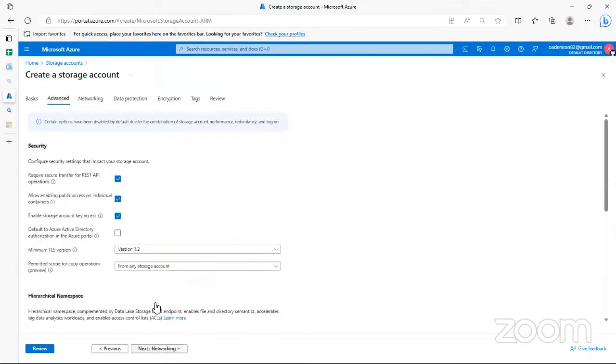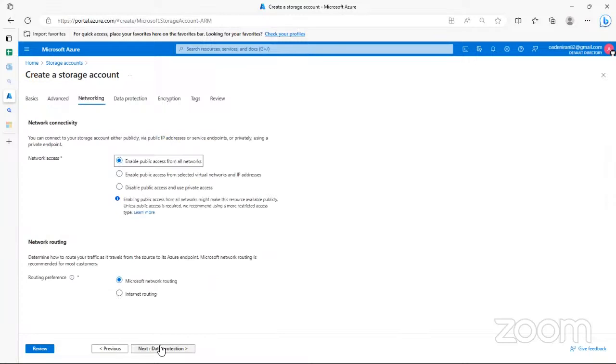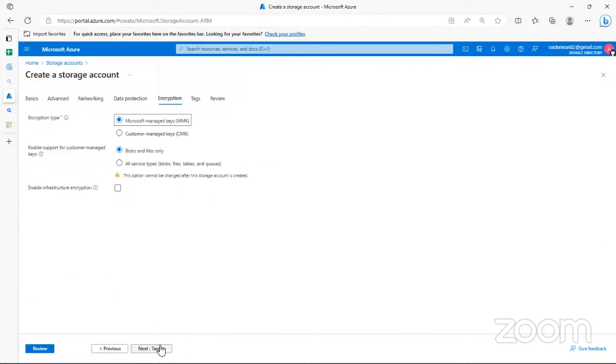Just go to the next, advanced. All of these are just factory defaults. There are things that you can change after creating them, like enable public access. Next. There is only one option that you cannot change.